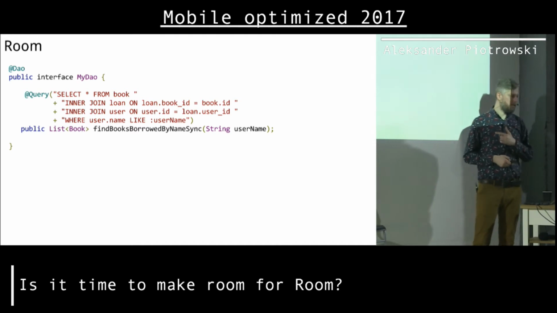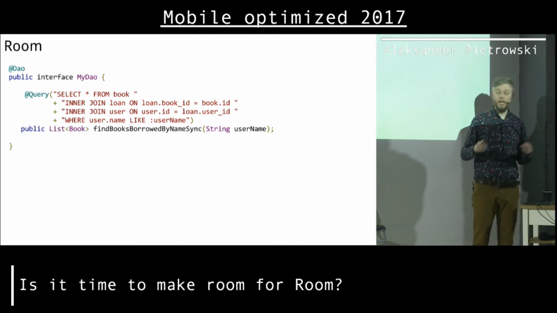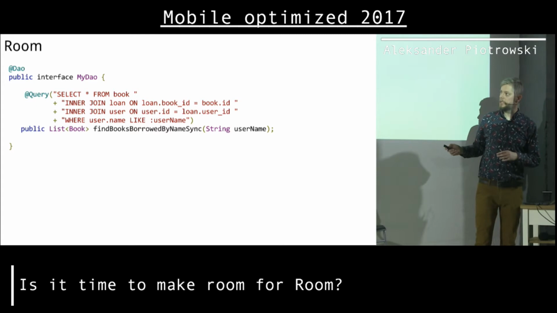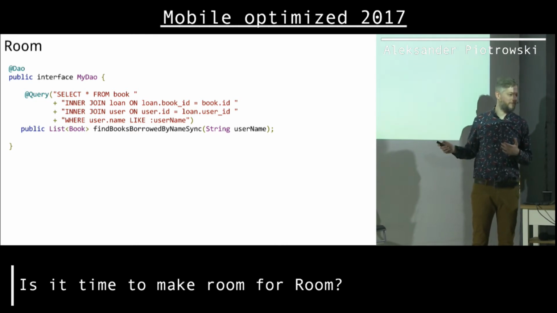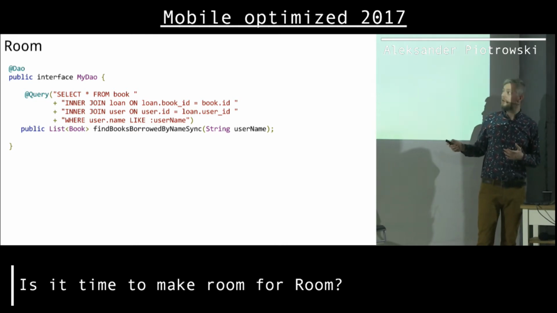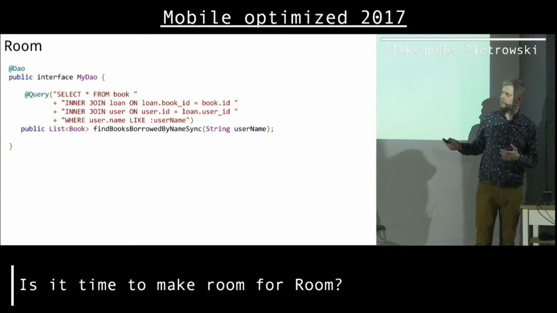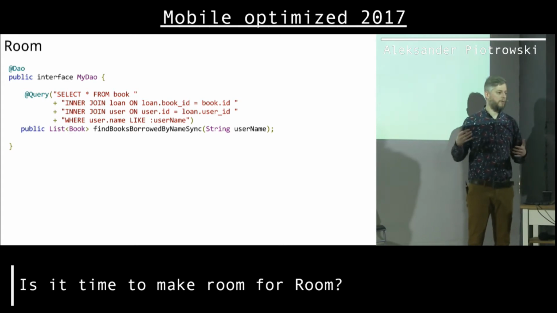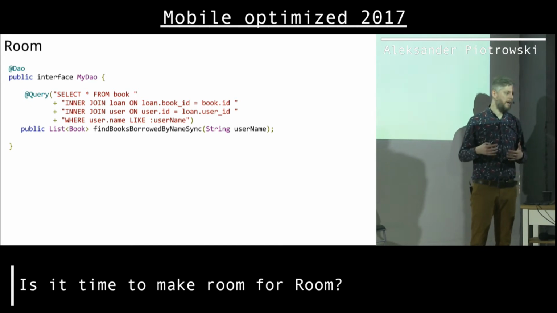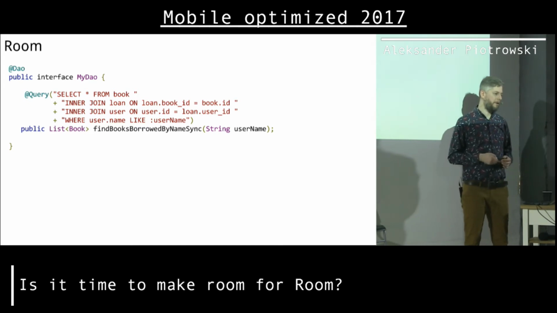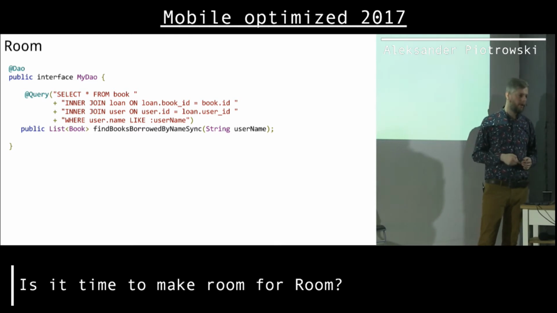Anyway, with this extra, relation-like annotation, we can also make more complicated queries like this. This is a proper SQL query, with lots of joins and lots of crazy stuff happening here. It's going to use 2 different tables, loan and user. So it's going to query multiple tables and return a book. So it's a way of connecting multiple tables. But of course, it's not a proper relation, okay? But that's supported by Room as well.